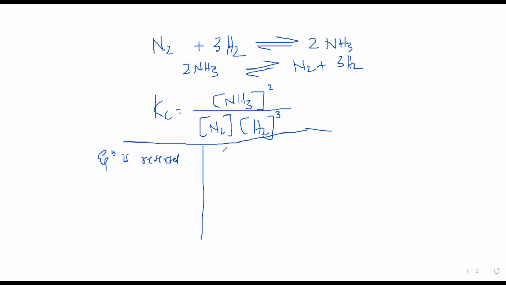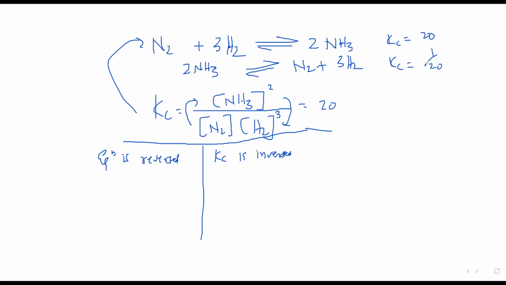So the Kc value will get inversed. That's very obvious because the numerator becomes the denominator and the denominator becomes the numerator. So assume that the Kc value for this particular reaction is, let's say, 20. Then the Kc value of this will be 1 upon 20 because the values of numerator and denominator are swapped. So when the equation is reversed, Kc is inversed.